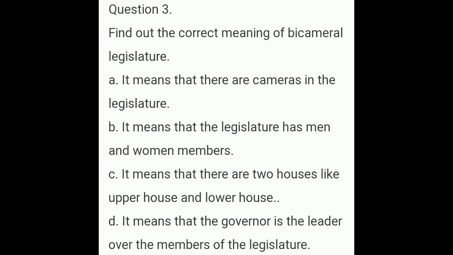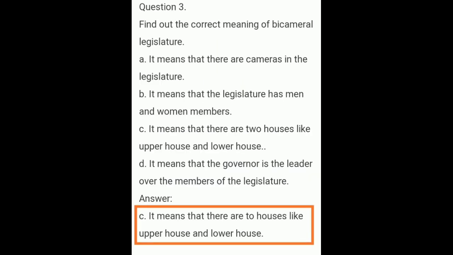Option C. It means that there are two houses like upper house and lower house. Option D. It means that the governor is the leader over the members of the legislature. The correct option is C. It means that there are two houses like upper house and lower house.